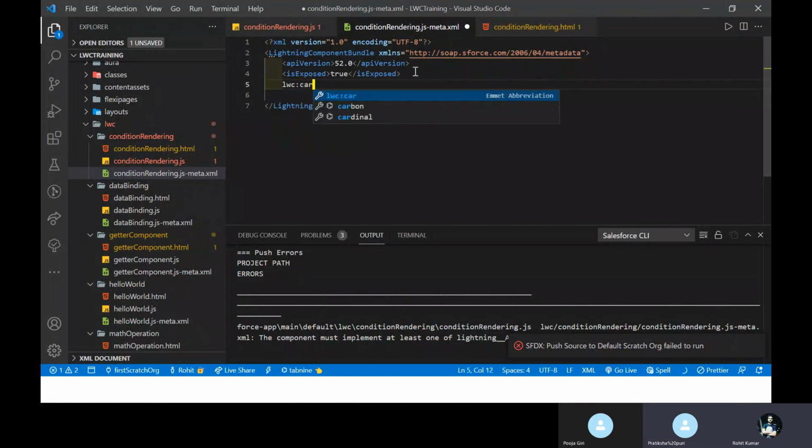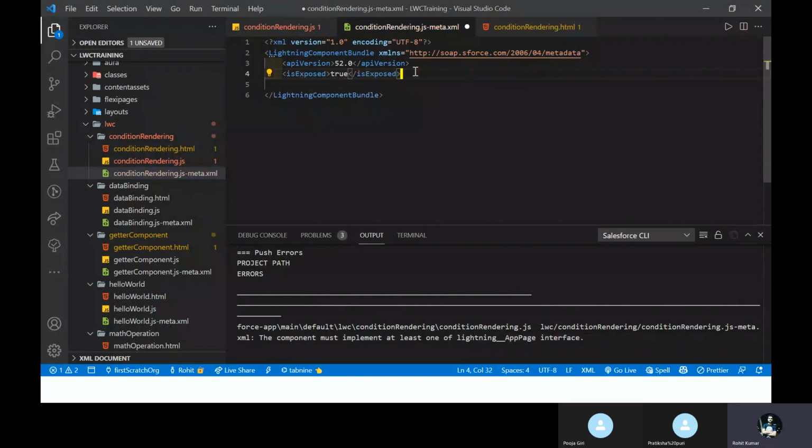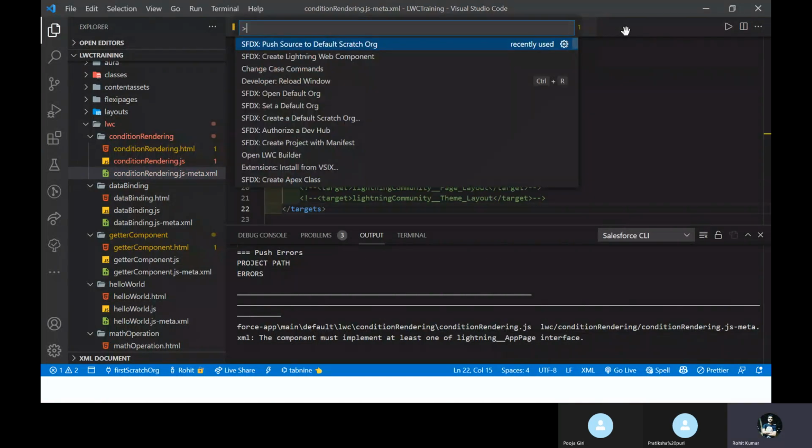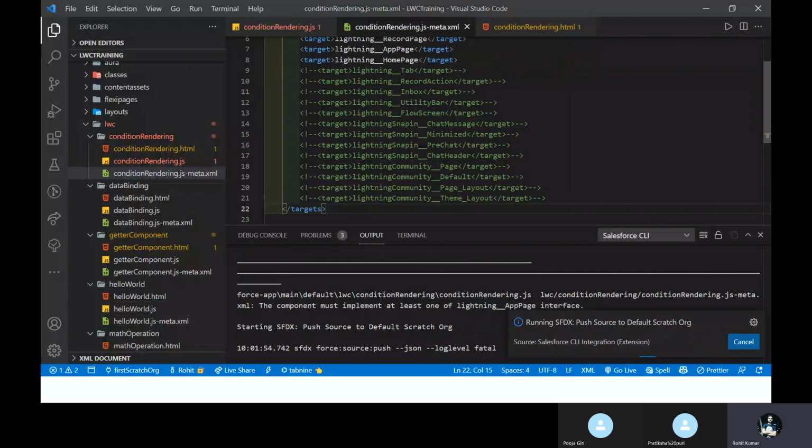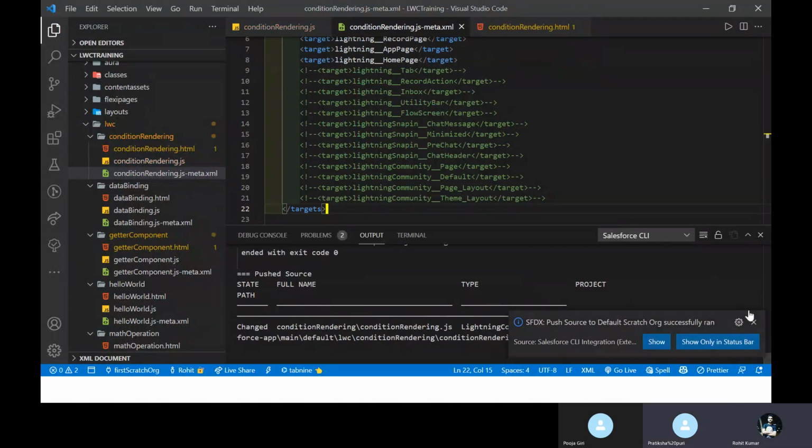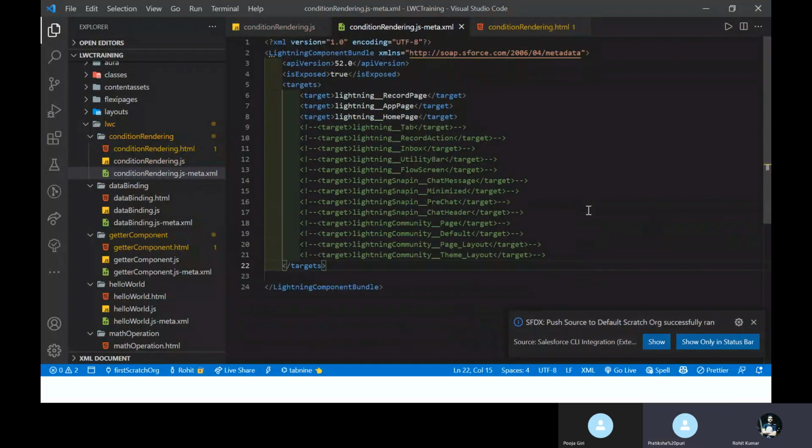So let me add this target as well. LWC target. Just a second. You can see this one, and now after some time it's successfully deployed. Because we already used it under the app page, that's why it's showing me an error, like the lightning underscore app page interface. Here you can see it's successfully deployed. So isExposed should must be true.